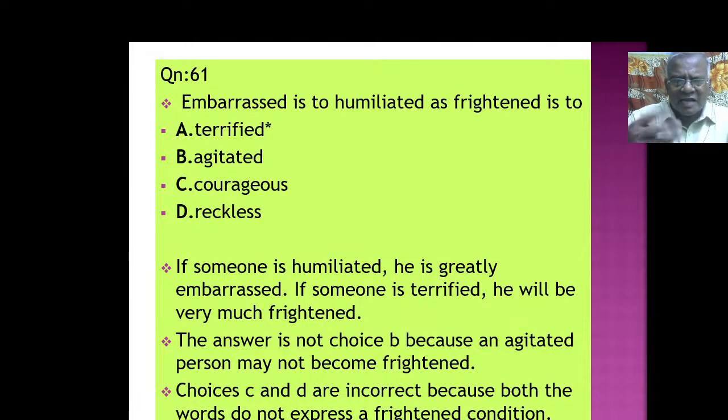Courageous, reckless, nothing to do with these words. Completely different இருக்கிறதுனால அது incorrect.